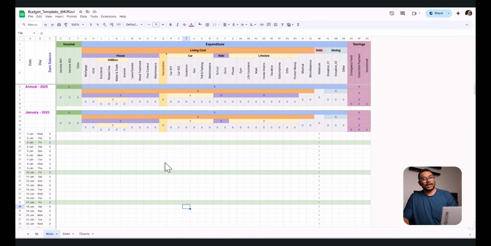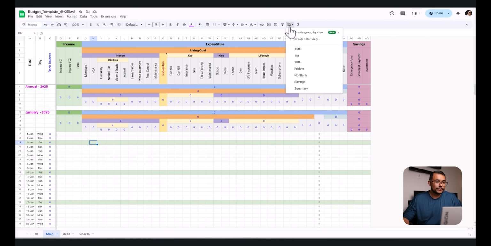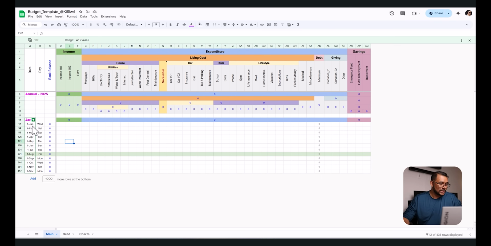Let's input some values hypothetically, to show how the spreadsheet works. We're going to input some income, expenditure, and savings and go from there. I would use the filter function. Let's filter by the first day of every month. So you see it got January 1, February 1, all the way to December 1. We can have income 1 and income 2. Let's say spouse 1. The first day of the month brings $3,000. I'm going to copy it.